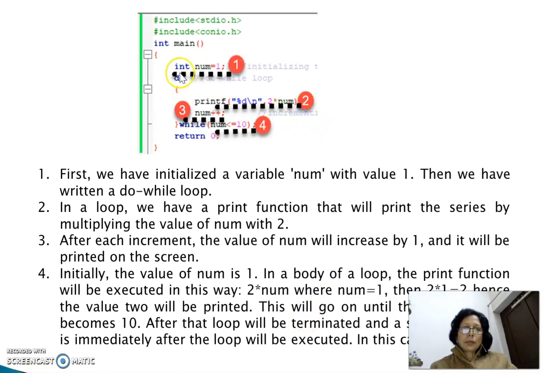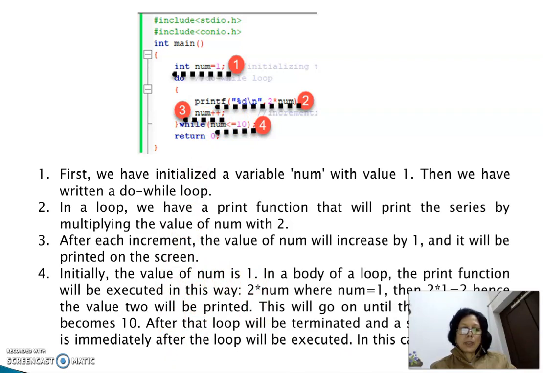In this program, in the first line, we have initialized a variable num with value 1. Then we have written a do while loop. In the second line, there is a printf statement that multiplies by the number 2. And in the third, there is an increment statement, num will increase by 1. And in the fourth statement, initially the value of num is 1.